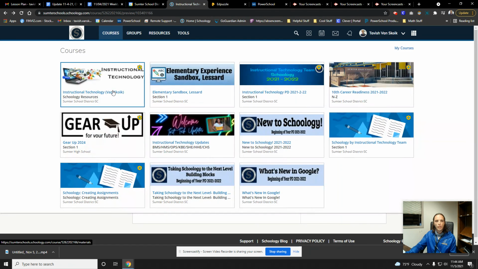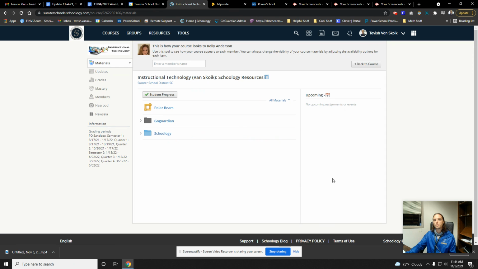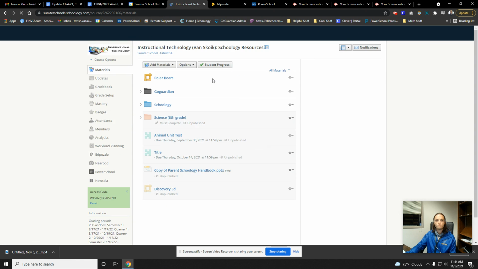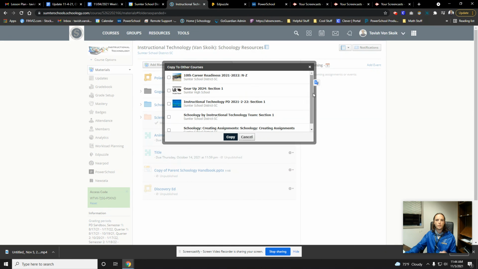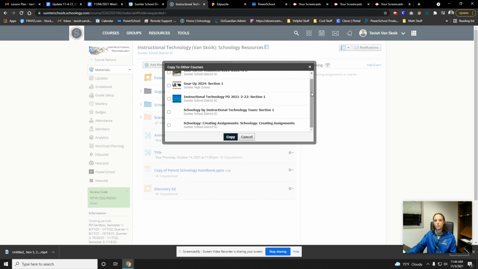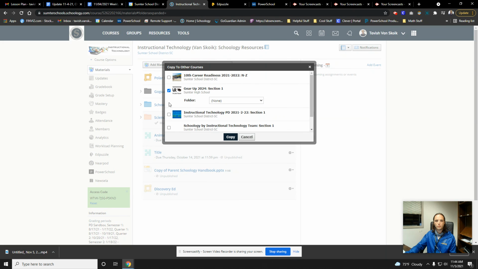Now real quick, if you want to add this to your other courses, I can show you how to do that. Let's hop out of our student view, go back to teacher view, and then right from the Edpuzzle, from the gear icon, you're going to click the gear, copy to course. Then you can copy it to any other courses you teach. And then if you have folders, you can specify where you want that to go.